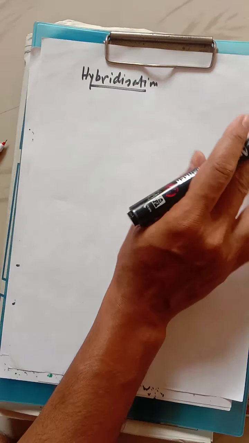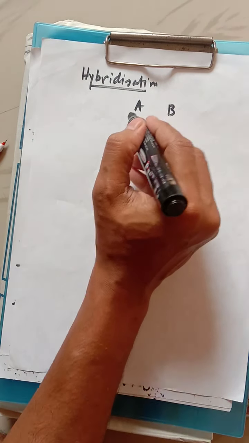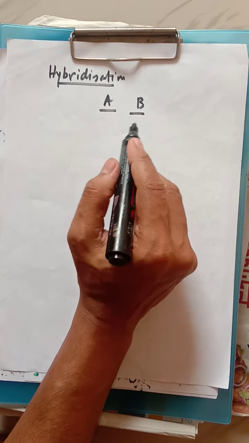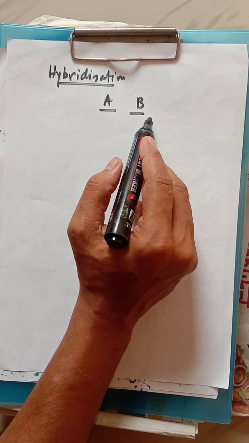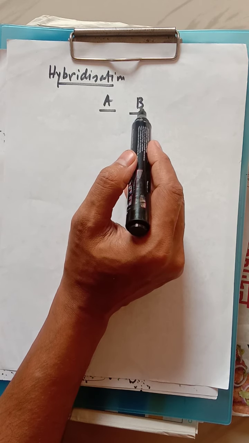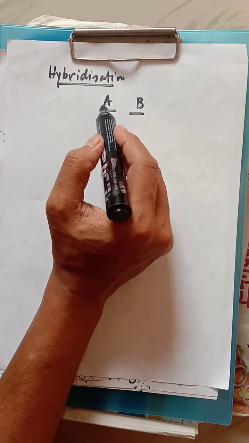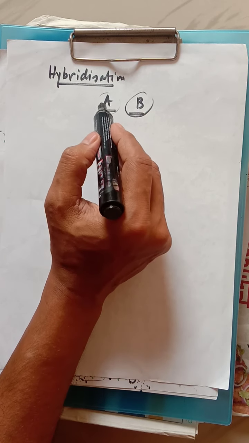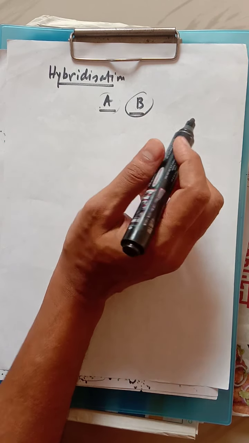Now, whenever two atoms, say A and B, are going to form a covalent bond with each other and are coming closer to each other, what will happen? A's orbital will mix up with B's orbital. That means their orbitals will mix up and generate a new orbital.